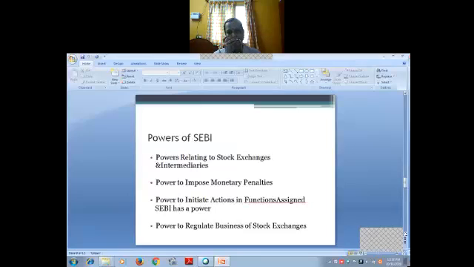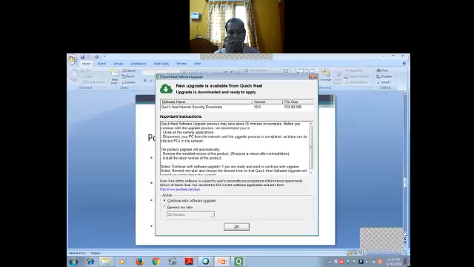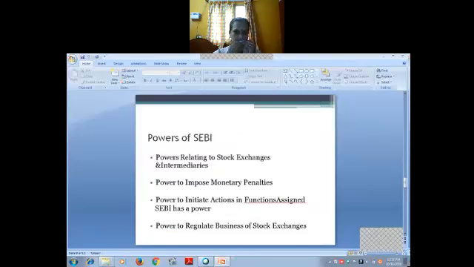Power to impose monetary penalties. SEBI has the power to impose monetary penalties on capital market intermediaries and other participants for a range of violations. It can even impose suspension of their registration for a short period.